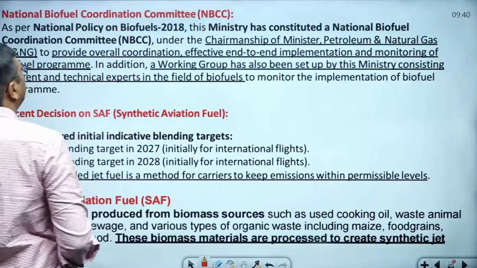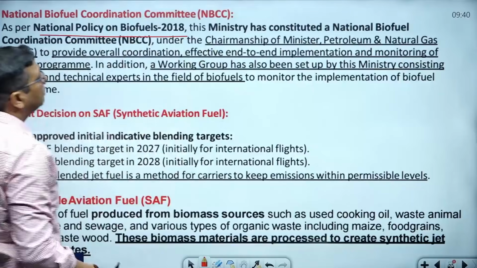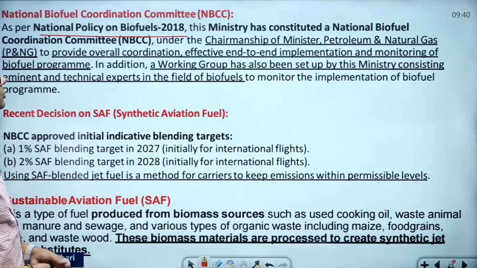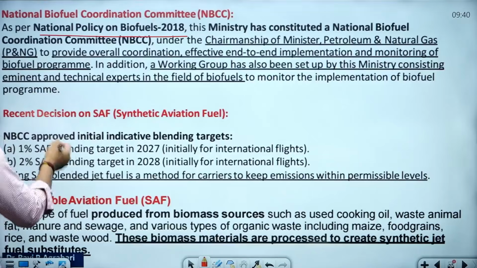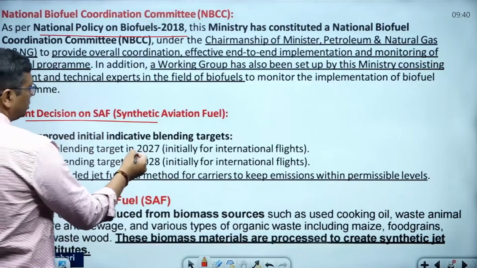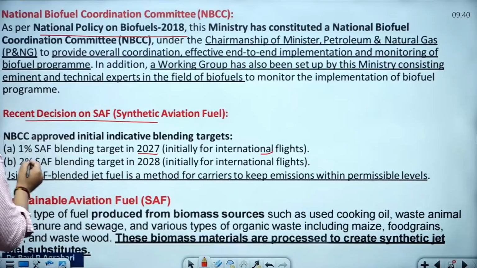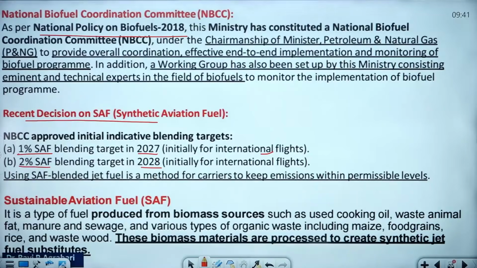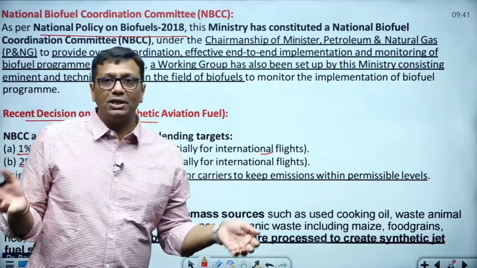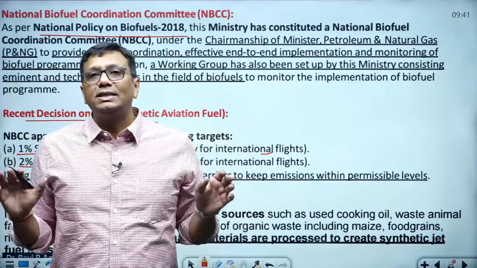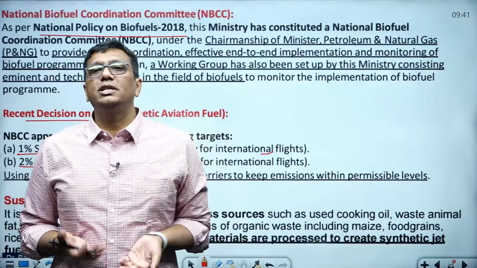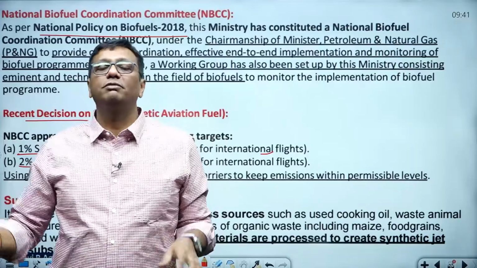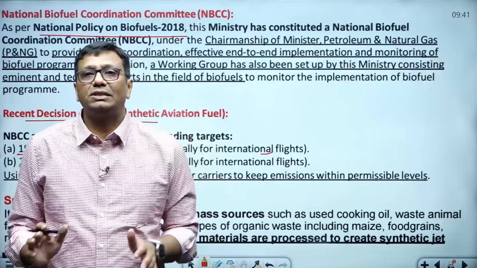This is the National Biofuel Coordination Committee. As per the National Policy on Biofuel 2018, the ministry has constituted a National Biofuel Coordination Committee. See, the recent decision on sustainable aviation fuel: by 2027, for international flights India starts 1% mixing, and 2% mixing from 2028 onwards. What is a sustainable aviation fuel? All the fuel that we generate from biofuel is sustainable. Sustainable why? Because it is not creating more problems for today and also not creating a problem for the coming future. In such a way, we consider it sustainable.